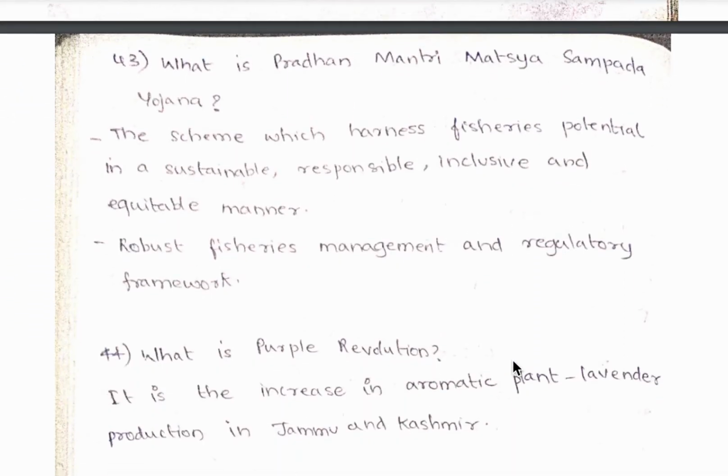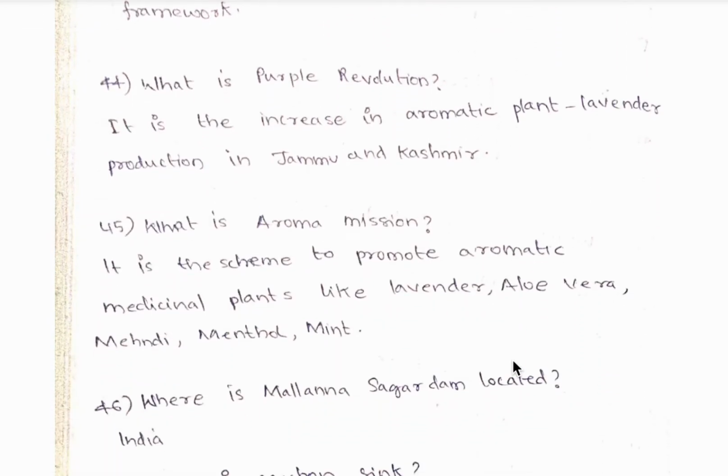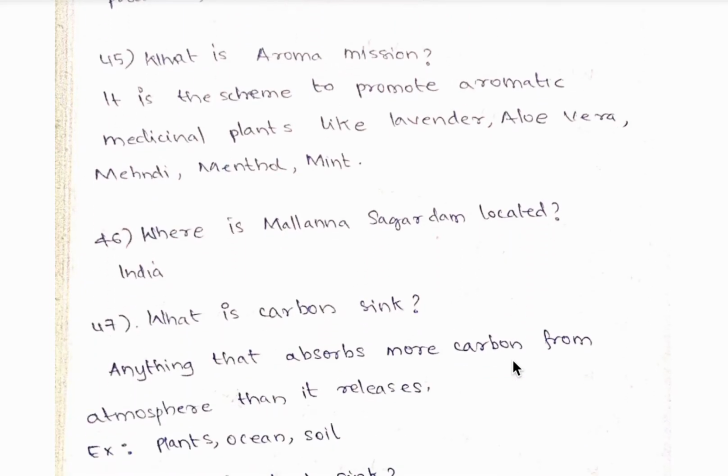43rd question, what is Pradhan Mantri Matsya Sampada Yojana? So the scheme which harnesses fisheries potential in a sustainable, responsible, inclusive and equitable manner. So it has a robust fisheries management and regulatory framework. 44th question, what is purple revolution? So it is the increase of aromatic plant, that is lavender production in Jammu and Kashmir. 45th question, what is aroma mission? So it is the scheme to promote aromatic medicinal plants like lavender, aloe vera, mehendi, menthol and mint.